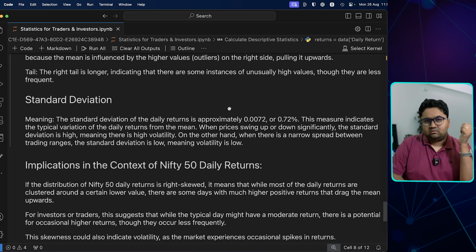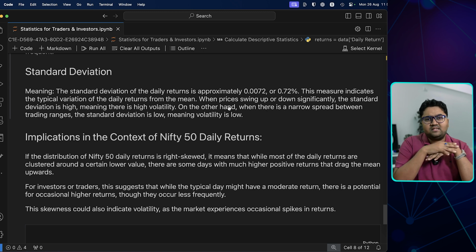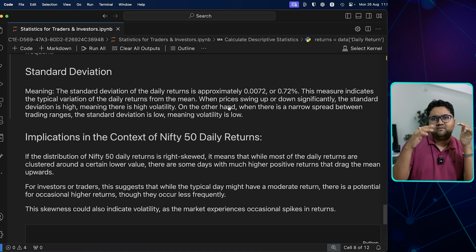Standard deviation, we started with talking about this. I think standard deviation is basically somewhere in this, for this case, 0.72%, which means that the typical variation for the daily returns is something like this. So when the prices go up or down significantly, the standard deviation is high, meaning there's high volatility, and if it is low, it's low. Standard deviation is a measure of कितना ऊपर नीचे जा रहा. So it's basically the deviation that's being measured.